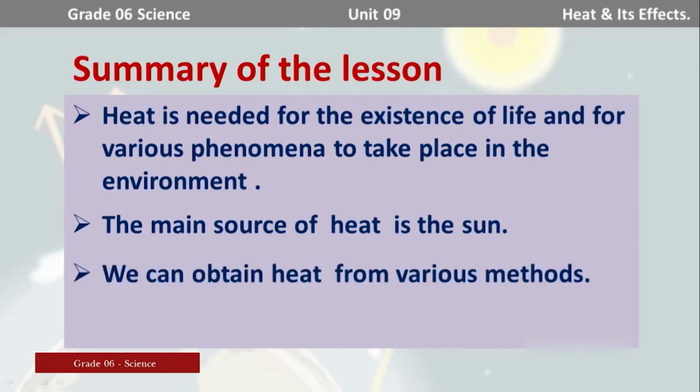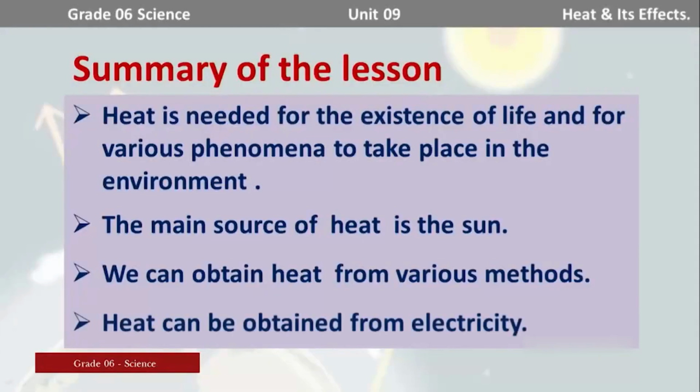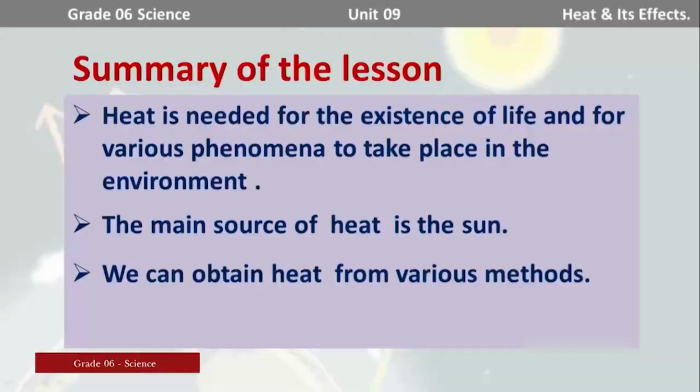We can obtain heat from various methods. I think you can remember we discussed different methods of obtaining heat: by combusting fossil fuels, by solar power, by rubbing two substances together, and finally by electricity. Right, those are the methods of obtaining heat. Heat can be obtained from electricity. We did an activity, I think you all can remember it. Those are the things we discussed during the lesson. I am sure that you could learn many things through the lesson.